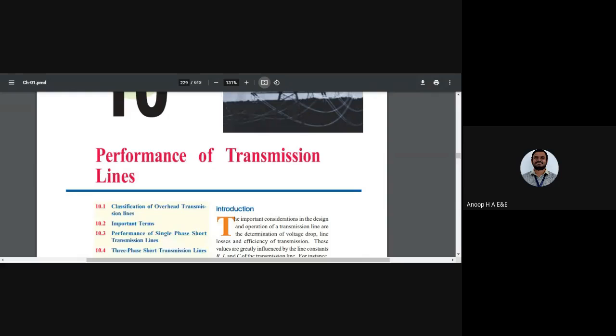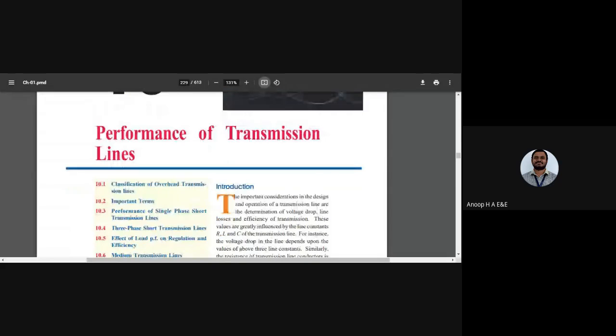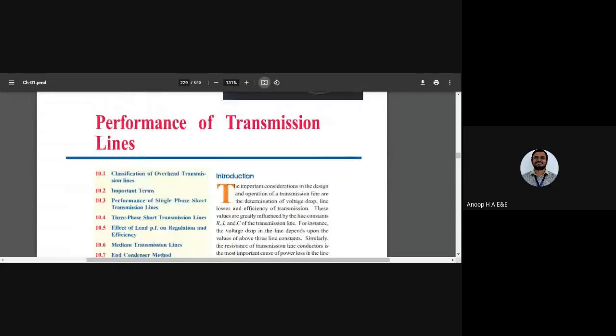Meanwhile, we had learned about the structure of an electrical power system, and now I'm going to highlight the performance of transmission lines. What are the contents we want to cover in this module? First, we are going to have the introduction. You can make a note of it.